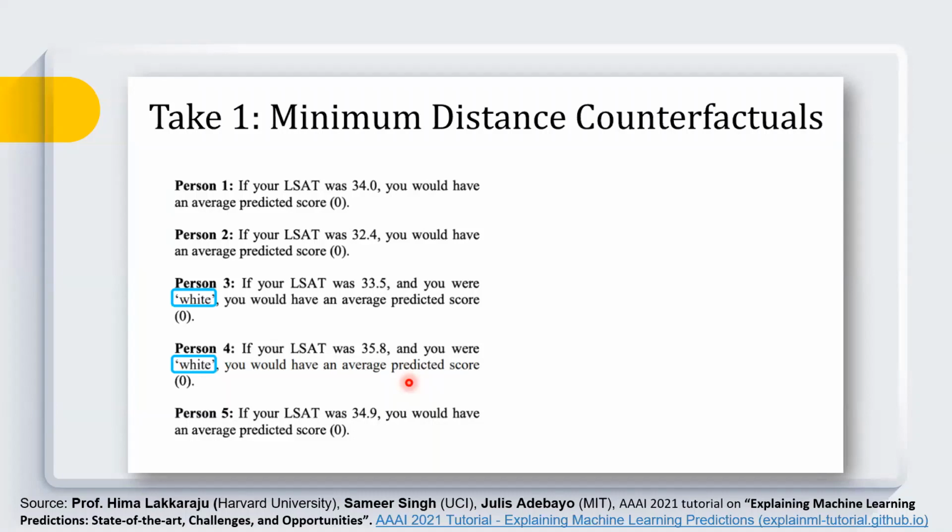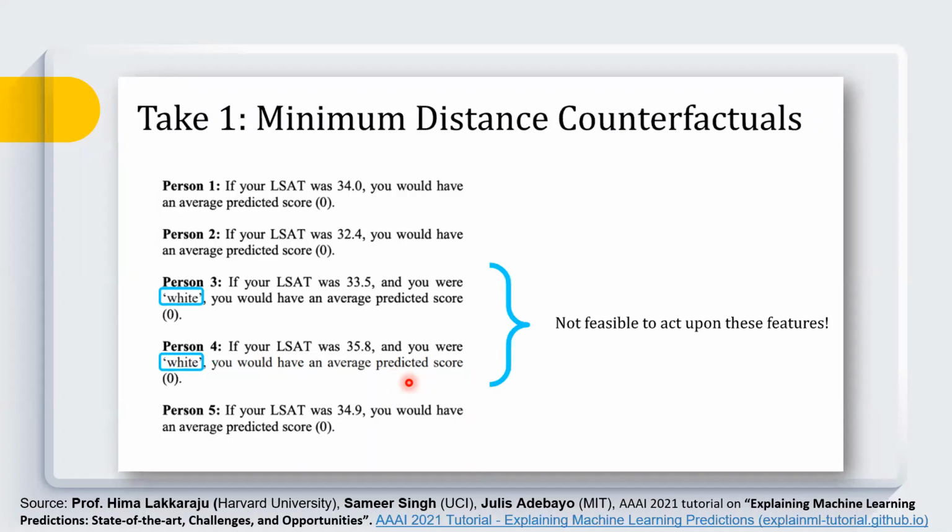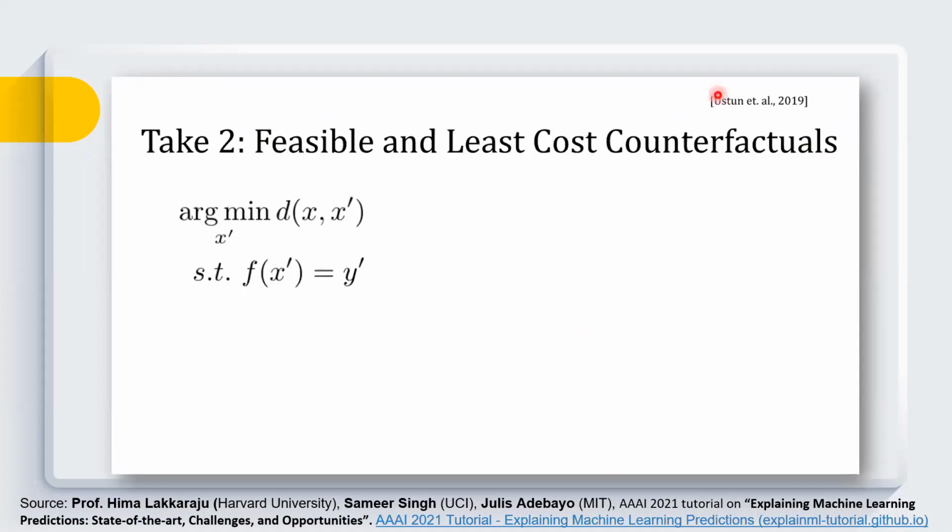Of course, these kinds of counterfactuals make no sense, because there are features which are not feasible to act upon, and one cannot simply change their race in order to flip the outcome. This particular problem was identified by Ustun et al. in their paper in 2019.